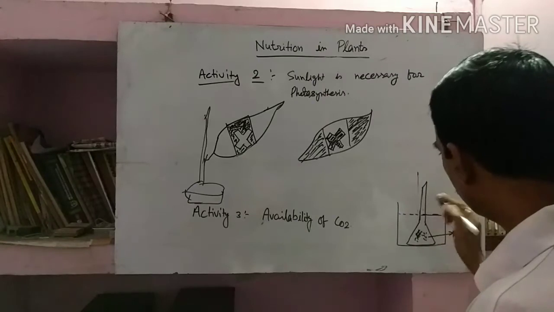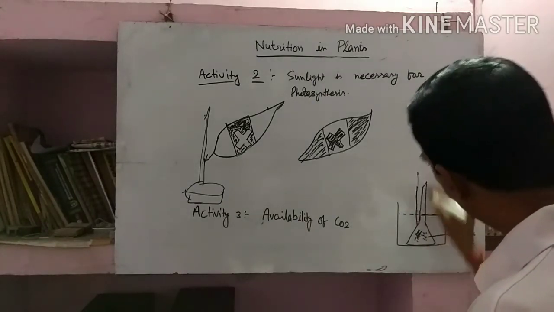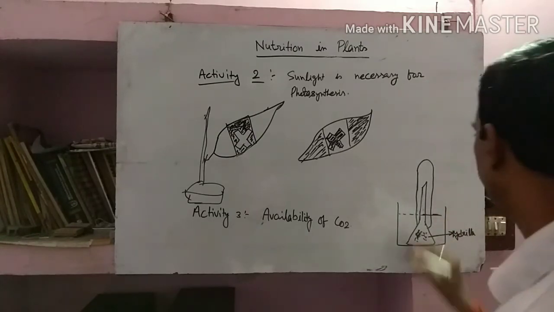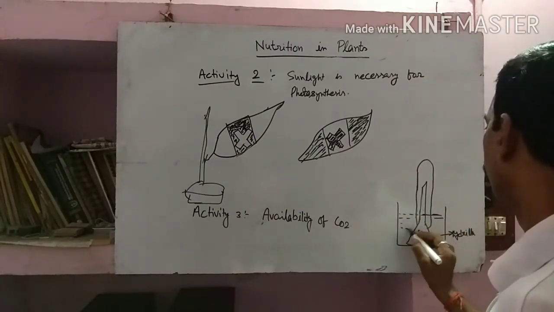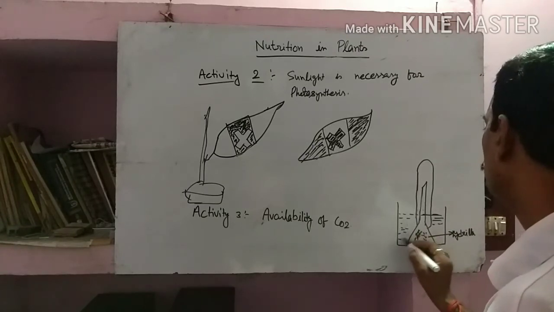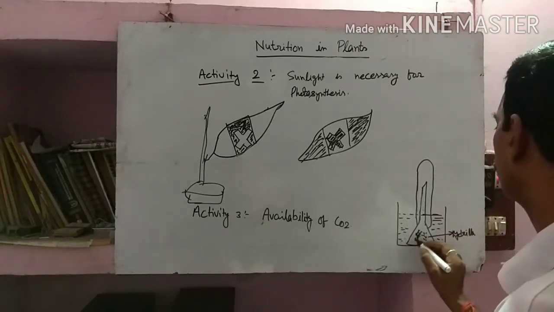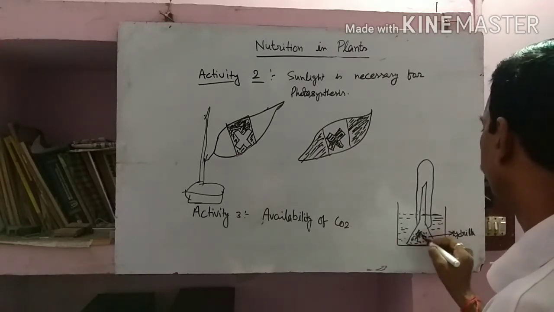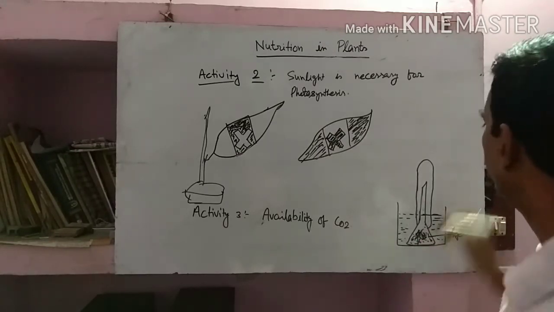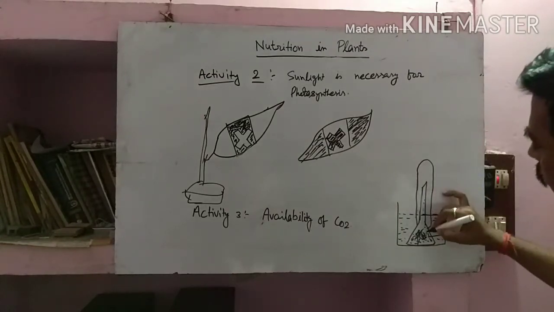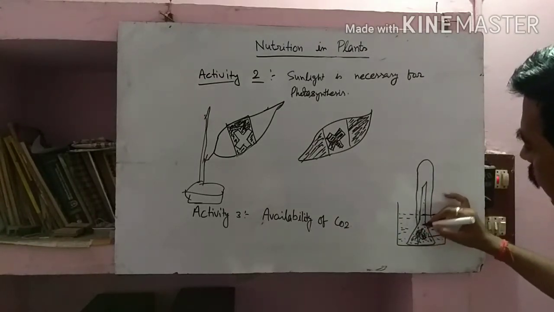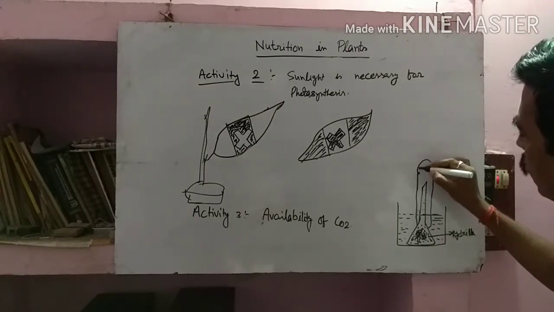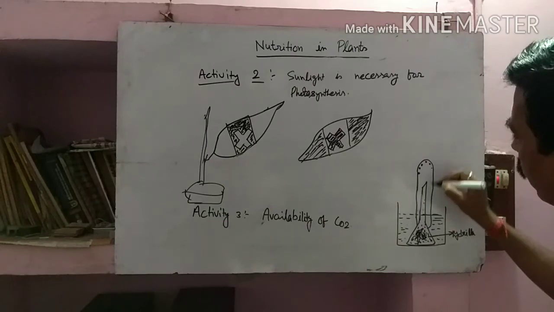Take a test tube over it. Expose this combination to sunlight. Then we will find that its branches and leaves release some carbon dioxide or some gases which are stored here.